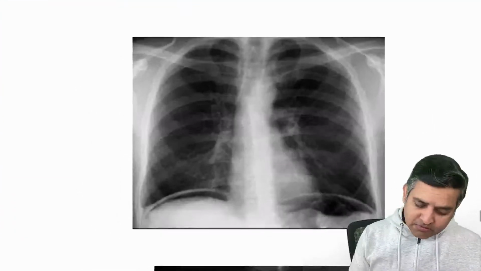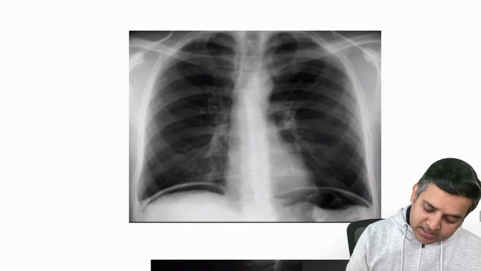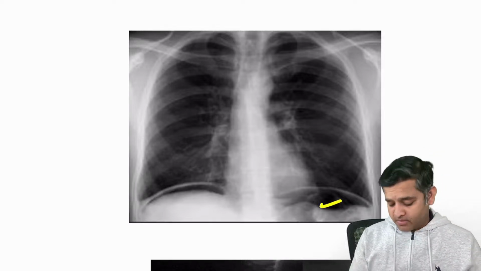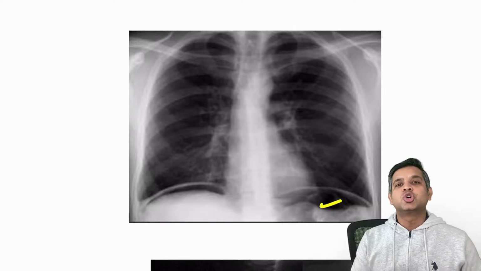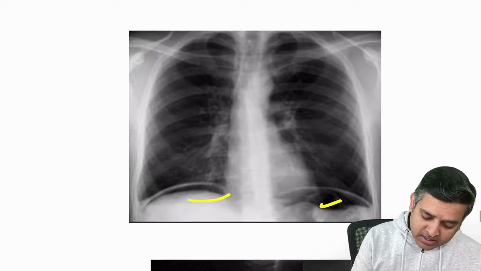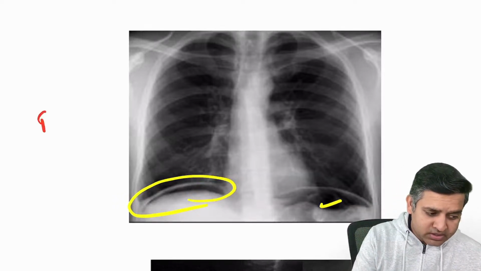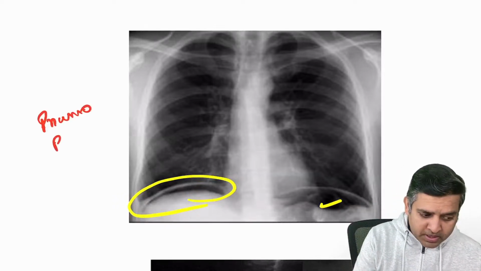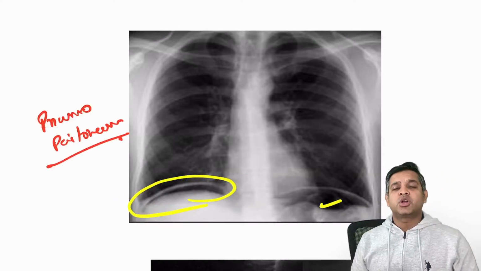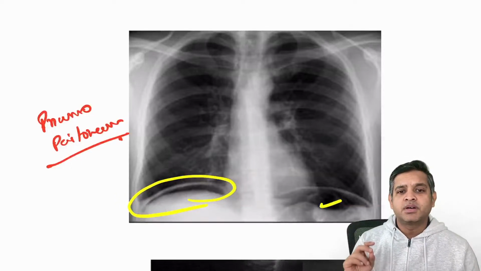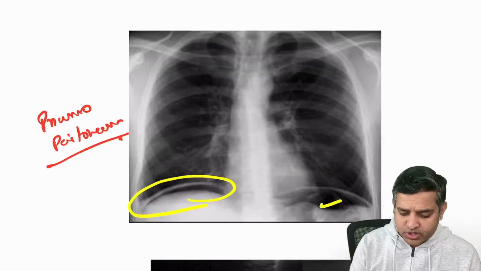Okay. Now this is a very standard image that we get in the exam. What do you see? I can see air below the left hemidiaphragm. Always remember, whenever I see air below the left hemidiaphragm, I do not know if it is normal or abnormal. But air below the right hemidiaphragm is always abnormal. So what is this? This is pneumoperitoneum. This image is pneumoperitoneum. Air below the right hemidiaphragm is pneumoperitoneum. And the most common cause is hollow viscus perforation.